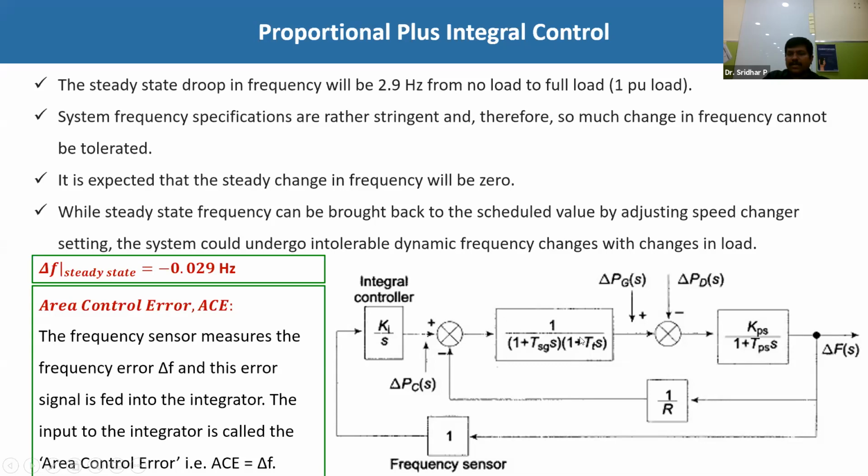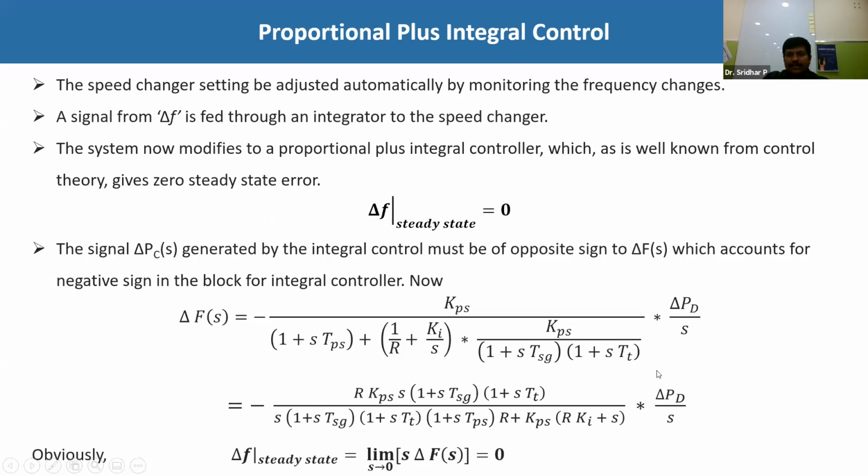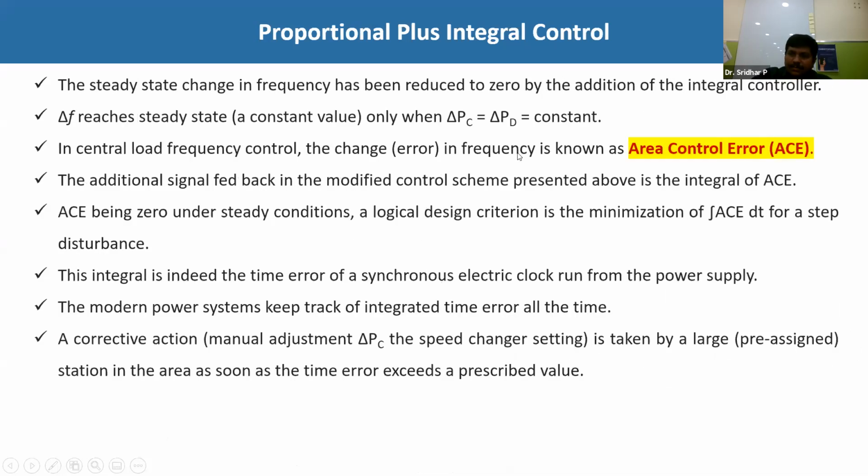The remaining portion, as we discussed just now, is 1 by R, the regulator value. The input to the integrator is called the area control error. So the area control error is nothing but the change in the frequency. And delta F, just now we have made this delta F steady state equal to 0. So this is the proportional controller, PI controller.